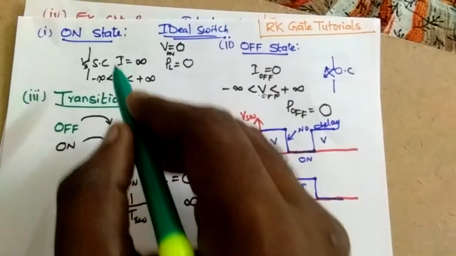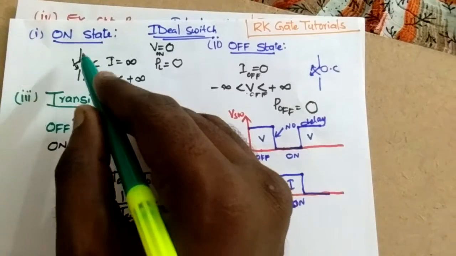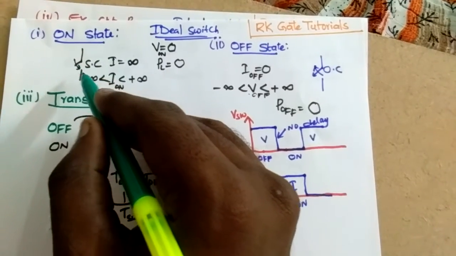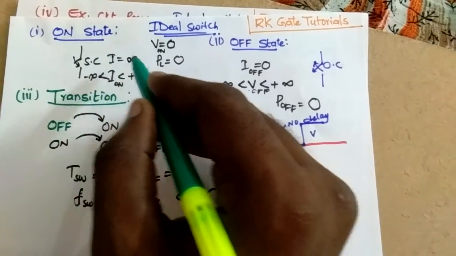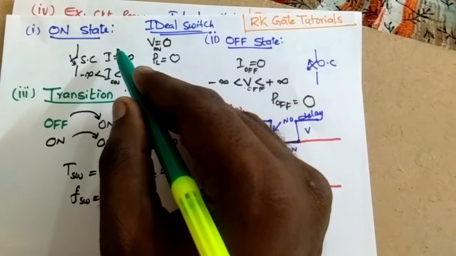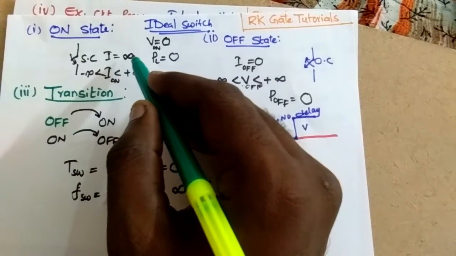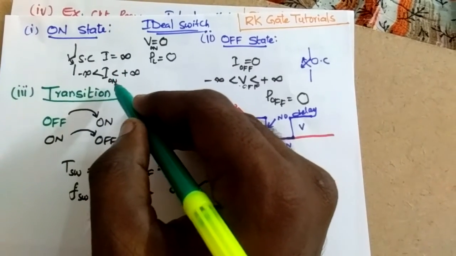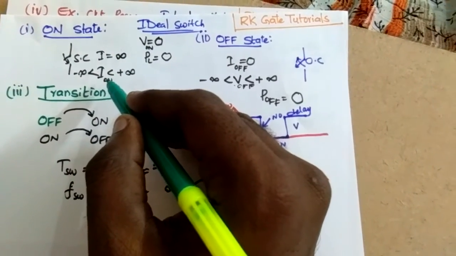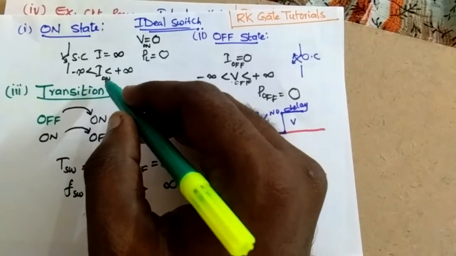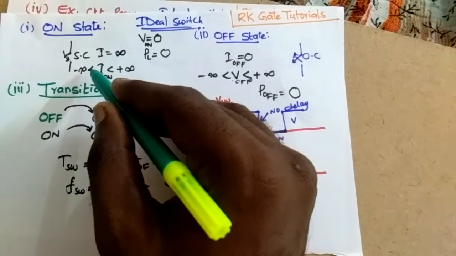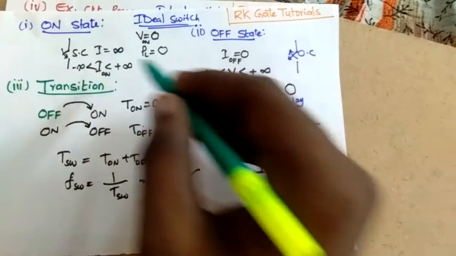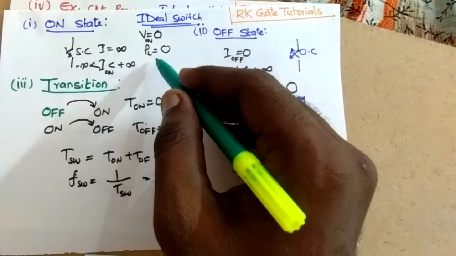So in the previous class, the ideal switch on state. When we are closing the switch, that means we are making a short circuit. That means infinite current should flow through it. That is the case of the ideal switch. When we are closing the switch, its current ranges from minus infinity to infinity. So it can bear that capability, and the voltage of course will become zero. The power loss will become zero.